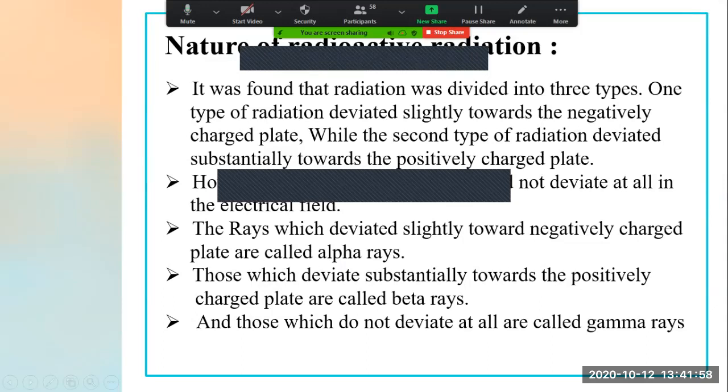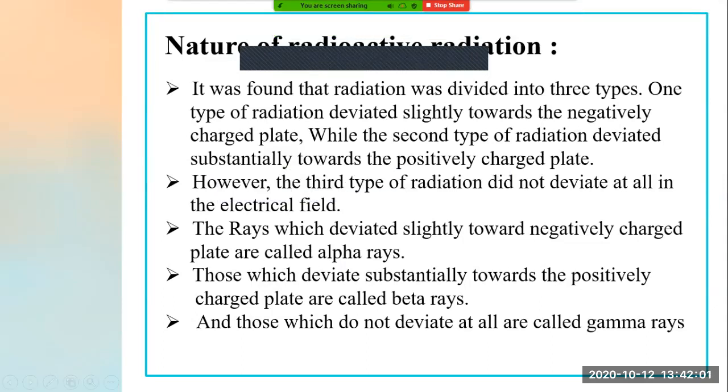Because it is deviated towards the negatively charged plate. Those which deviate substantially towards the positively charged plates are called beta rays.